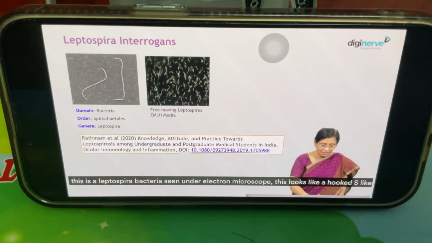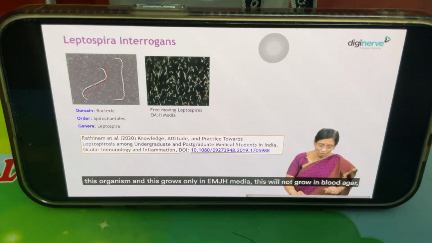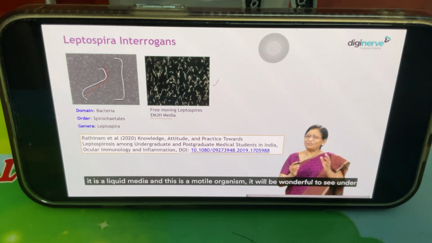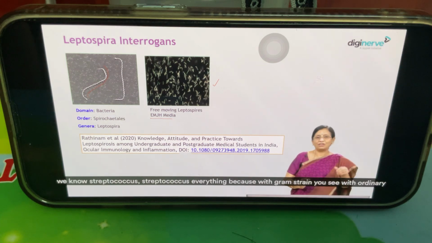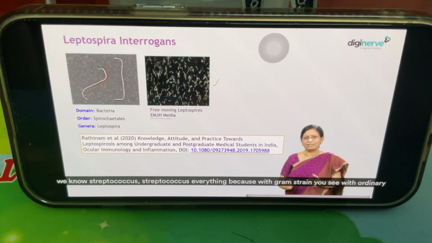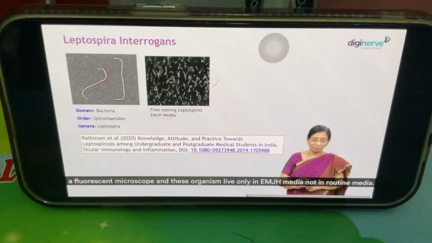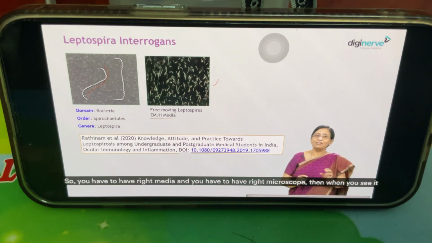This is a Leptospira bacterium seen under the electron microscope. It looks like a hooked, S-like organism, and it grows only in EMJH media. It will not grow in blood agar, chocolate agar or PDA, not in any of these media, only EMJH. It is a liquid media, and this is a motile organism. It will be seen only under a dark field microscope. That is the reason we do not know. We know staphylococcus and everything because with Gram stain you see with an ordinary microscope, but here you need a special microscope, a dark field microscope, or a fluorescent microscope, and these organisms live only in EMJH media, not in routine media. So you have to have the right media and the right microscope.